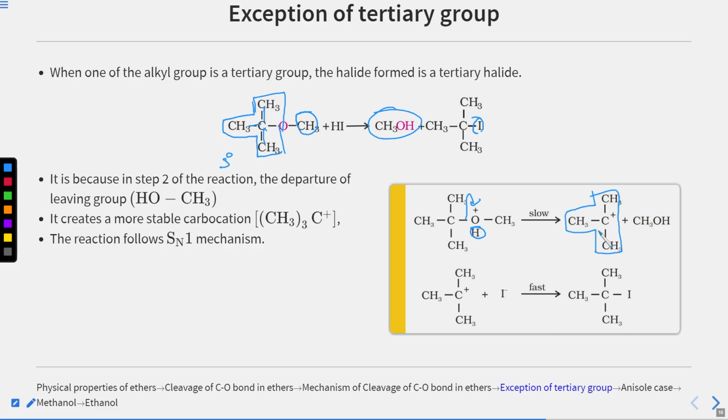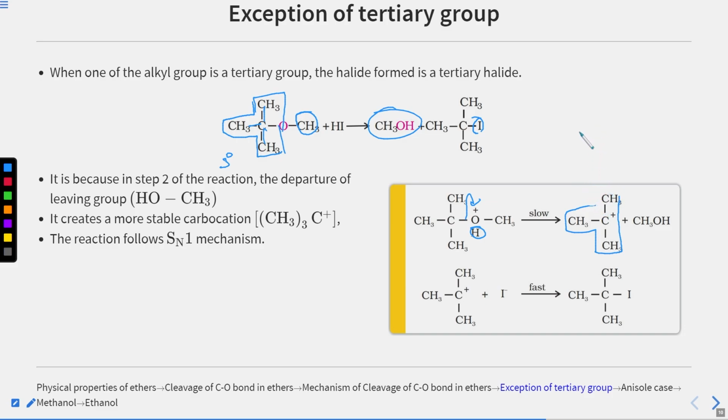Now, what is the thing in tertiary carbocation? If you remember, tertiary carbocation is the most stable one of all of these, then the secondary and primary. I'm not talking about allylic or benzylic carbocation, I'm just talking about our primary, secondary, and tertiary. So tertiary carbocation is more stable than our primary or secondary. Due to this reason, it facilitates our SN1 mechanism. So first this bond cleaves and we get our tertiary carbocation.